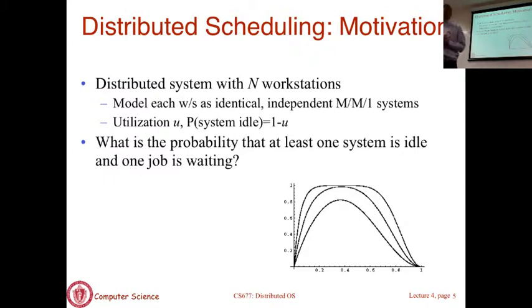Okay, so let me first explain what we mean by distributed scheduling. So now we have gone from uniprocessors to multiprocessors. Now we are going to go from multiprocessor to a system with multiple machines. Okay, so we'll assume a scenario where there are n machines in the system. Jobs or tasks come in, and they are scheduled locally by machine. Each machine has its own queue. The question we are going to ask is, does it ever benefit the system if a job that has come into machine A is actually shipped off and executed on machine B?